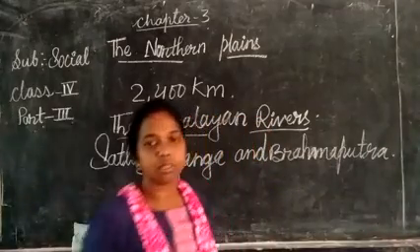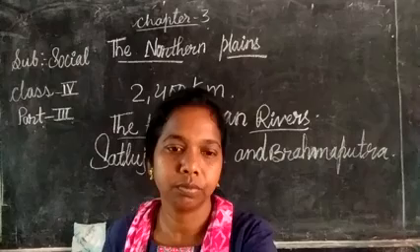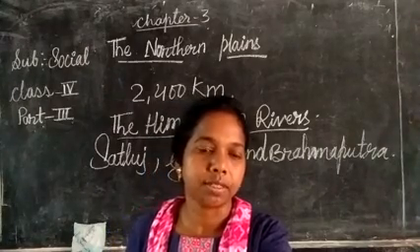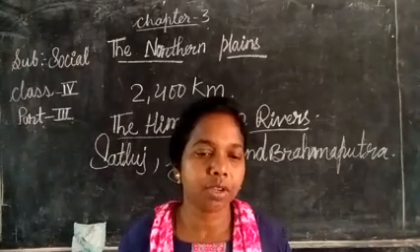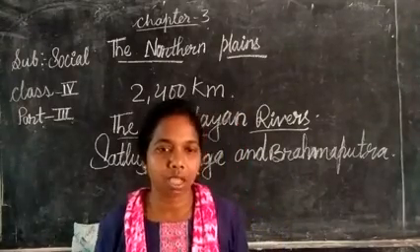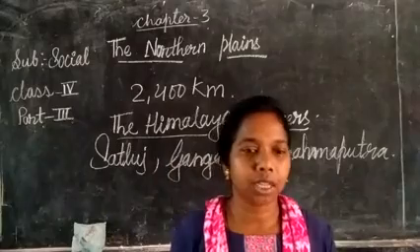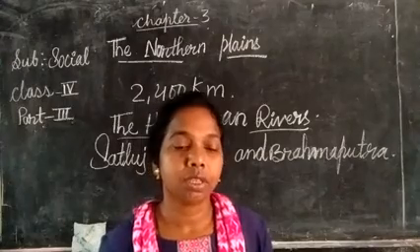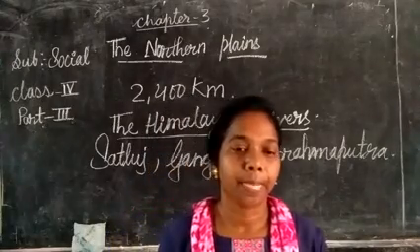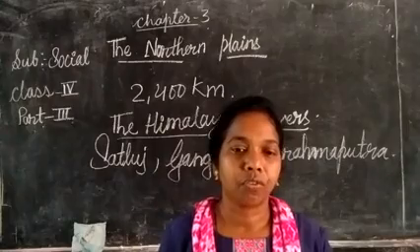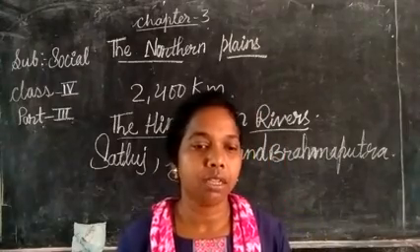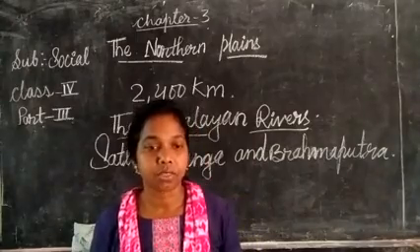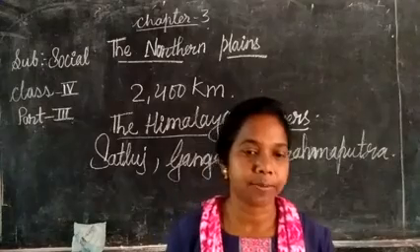These three rivers and their tributaries have formed three water basins, which together form the great northern plains.